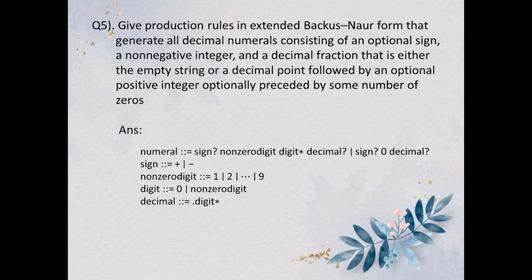Now question number 5, which is: give production rules in extended Backus-Naur form that generate all the decimal numerals consisting of an optional sign, which is non-negative integer and